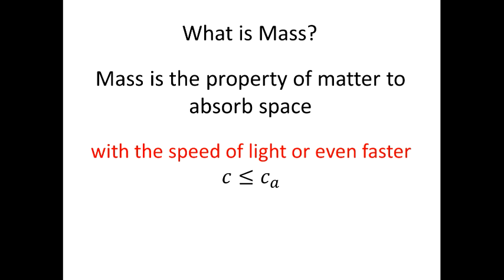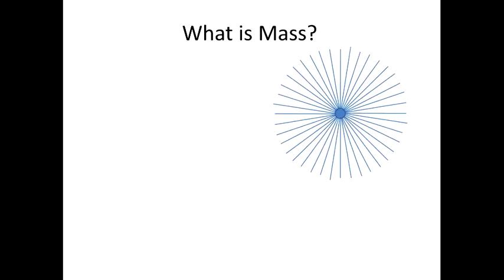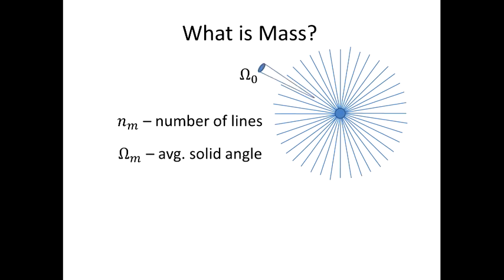Let's talk a little more about mass as a property of matter to absorb space. I already mentioned that bigger mass absorbs more space cells in one cycle of space absorption than smaller mass, and therefore has more space absorption lines. We can say that mass can be measured by the number of lines of space absorption, or by the average solid angle attributed to one line.